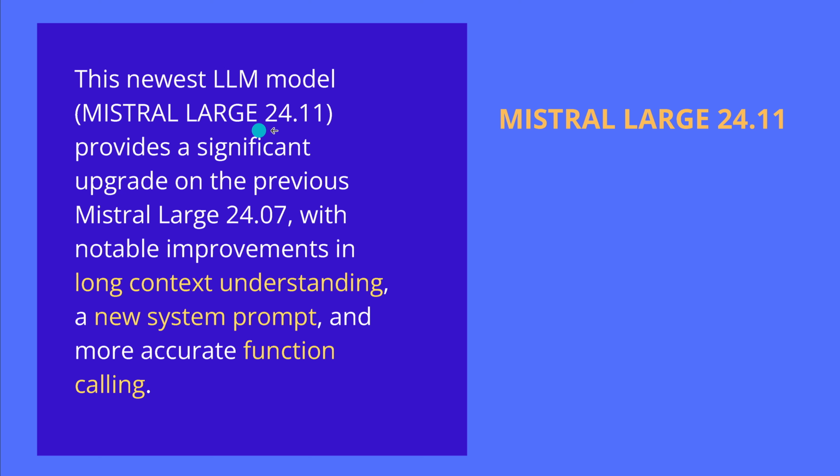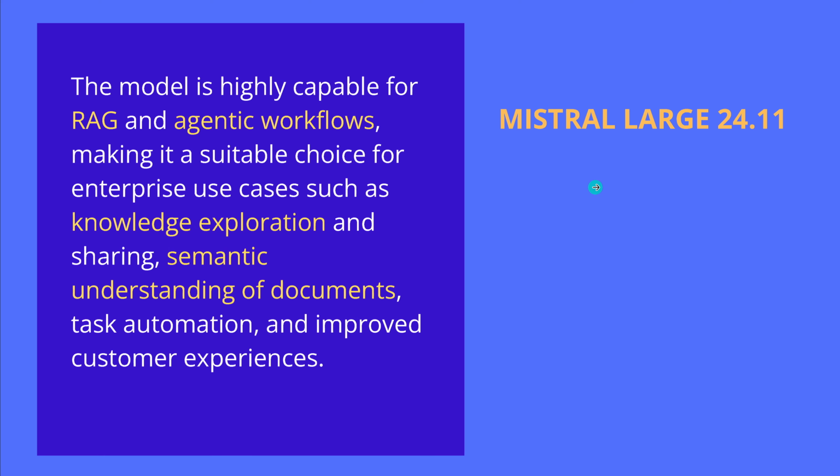It's called Mistral Large 24.11. It's a significant upgrade to the latest version. We have notable improvements in long context understanding. We have a new system prompt and more accurate function calling. Isn't this beautiful? Plus, this is highly capable for RAG, agentic workflows, for enterprises, your use cases as knowledge exploration, semantic understanding of documents, task optimization. I say, what? Semantic understanding of documents?